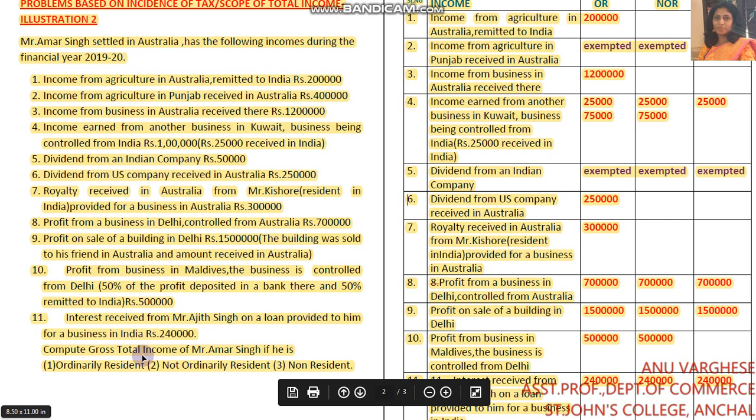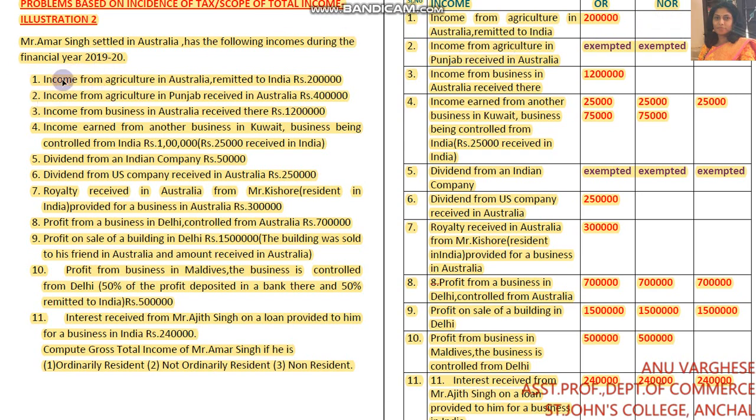In the last class, I told you that when you get such a question, you have to draw a table and insert columns like this: serial number, income details, and 3 columns for ordinary resident, not ordinary resident and non-resident. Okay, first statement. Income from agriculture in Australia remitted to India, rupees 2 lakhs. That means income is arising outside India. In such a case, it is taxable only for ordinary residents. So you can write rupees 2 lakhs in the column of ordinary resident.